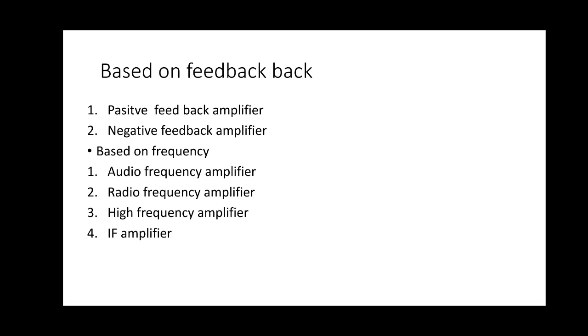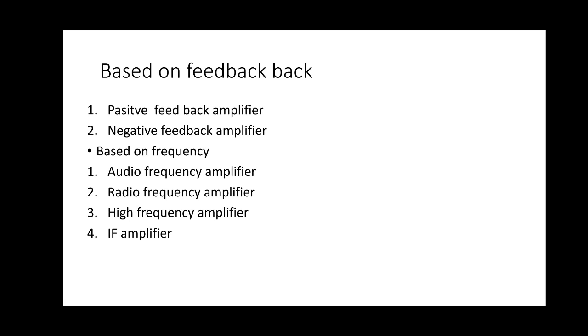Based on the frequency range: audio range, radio range. Audio range we know is 20 Hz to 20 kilohertz, radio range 50 kilohertz to 100 megahertz. Video frequency range is up to a few megahertz, and then ultra frequency range. Another classification is based on period of conduction: class A, class B, class AB, class C.